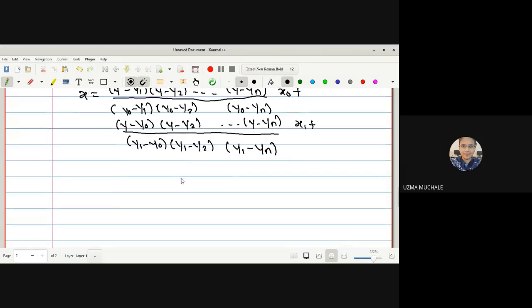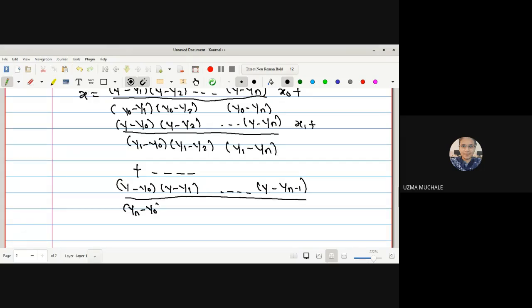Similarly, we can write up to n terms. The last one will be y minus y naught into y minus y1, up to y minus yn minus 1, divided by yn minus y naught, yn minus y1, up to yn minus yn minus 1, and here we write xn.